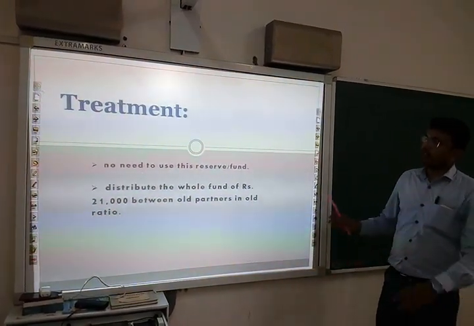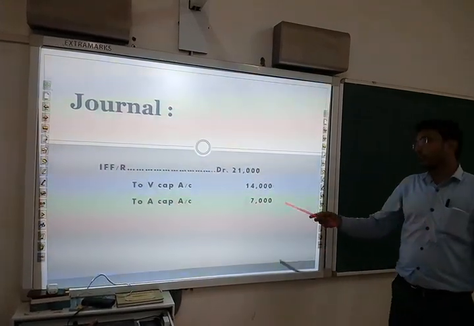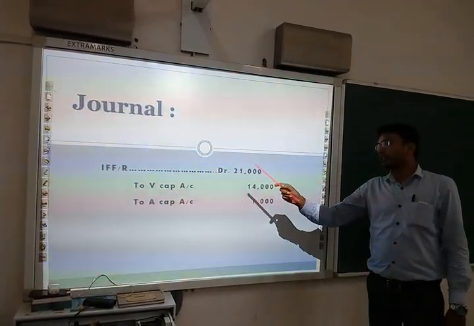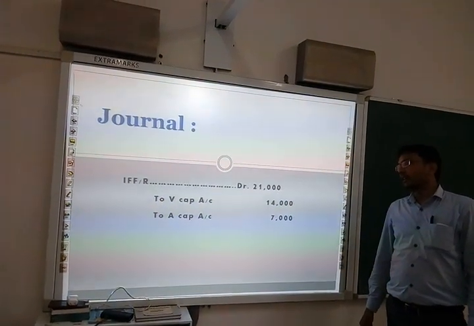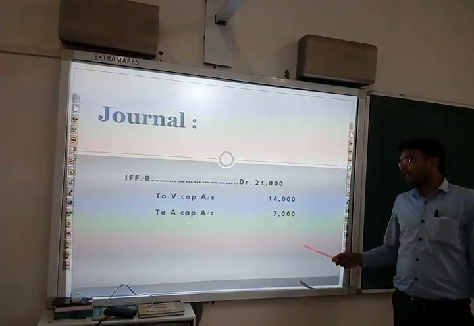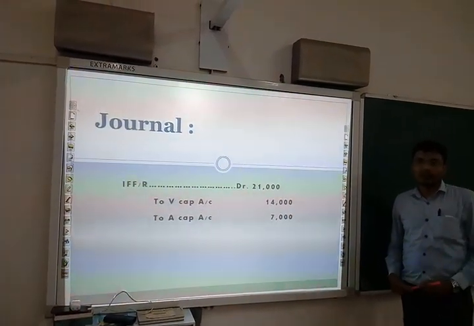So the journal entry will also be the same: IFF, that is investment fluctuation fund or reserve account, debit 21,000, to V's capital account, to A's capital account, credited in the old ratio, which was 2:1.